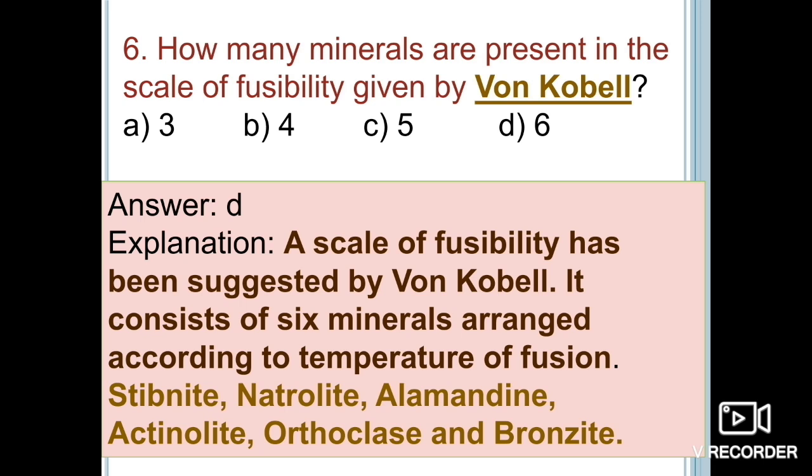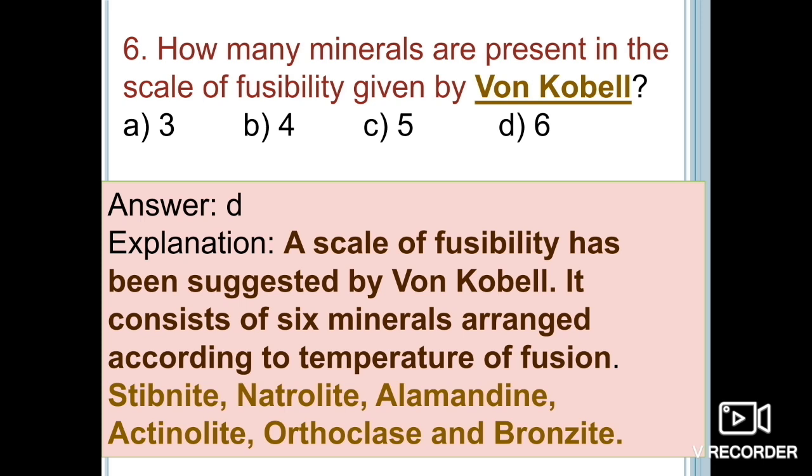And all that can be said of this scale is that stibnite is easily fusible. As you can see from the scale, stibnite is easily fusible, whilst bronzite can hardly be fused in the ordinary blowpipe. Okay, and the approximate melting points of the minerals are also very important.